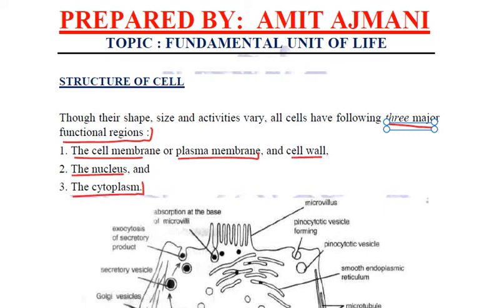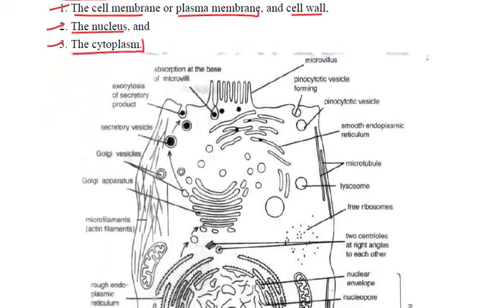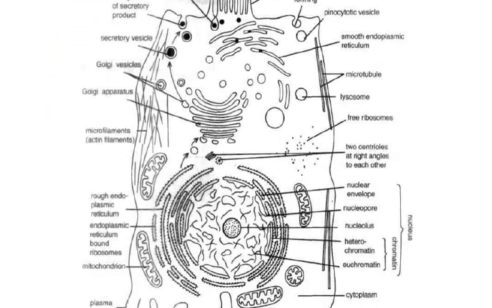All the cells differ in their shape, in their size, in their activities. Everything may be different, but three major functional regions which are present are the outer covering, and inside the cell, there is a nucleus and cytoplasm. Just the basic idea of how exactly a cell looks like.